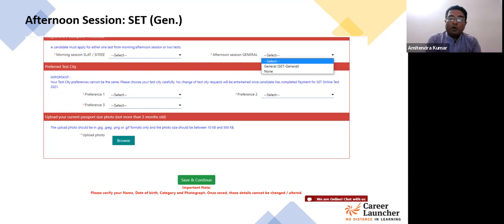So if you want to apply, you can apply for both the exams. You can go for the morning session. There are many students who actually apply for the BBA as well as law program. Such students are required to select one exam, which is SLAT in the morning session, and in the afternoon session, one has to select SET General. If you are only targeting law, then you have to only select SLAT from the morning session and you have to select none in the afternoon session.